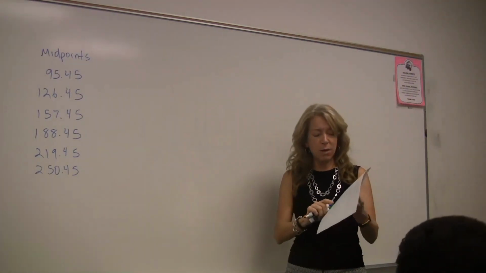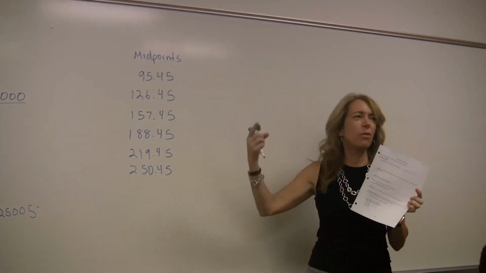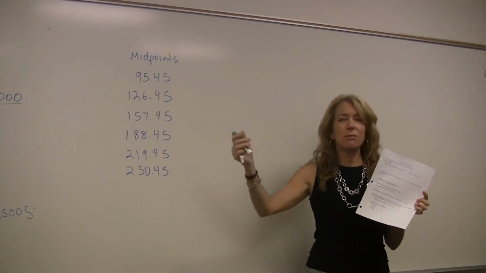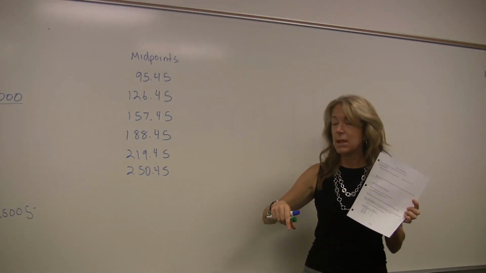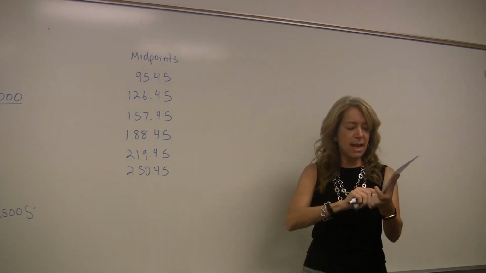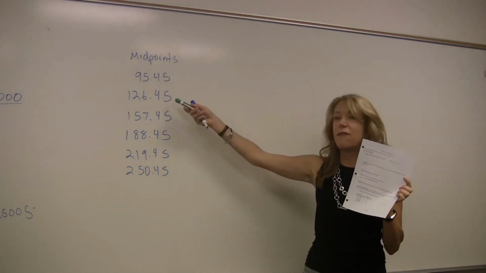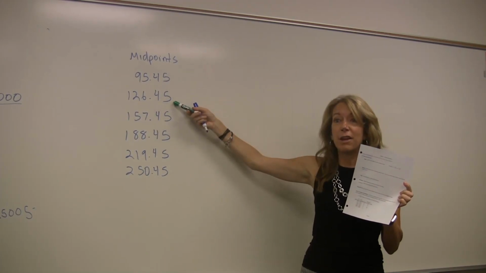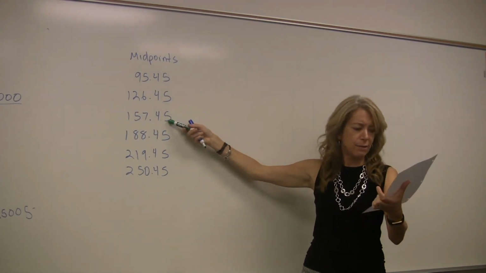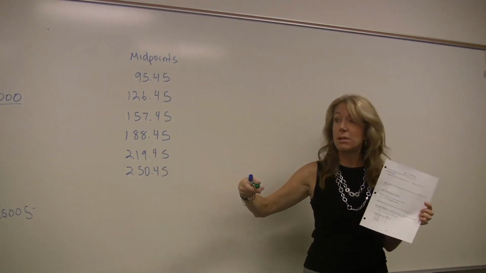So we're going to assume those 2 houses in the first class, both of them were 95.45. So one of them was 95.45 and the next one was 95.45. And then I'm going to assume that those next 5 houses in the next class, there were 5 that were this price. So I have 2 of these, I have 5 of those, I have 7 of these. So then I would actually have 28 numbers.